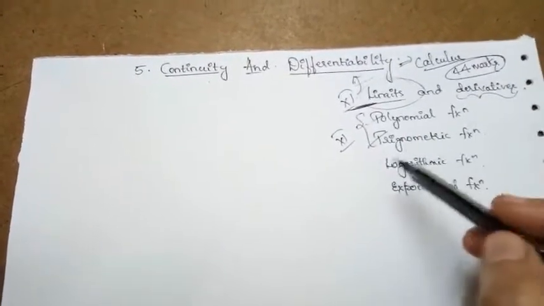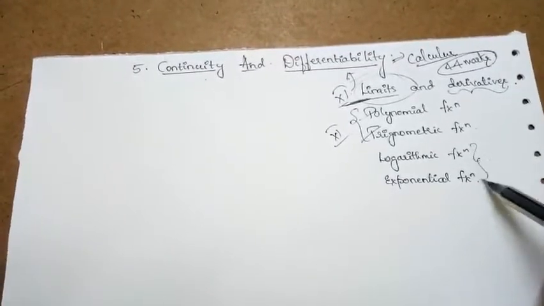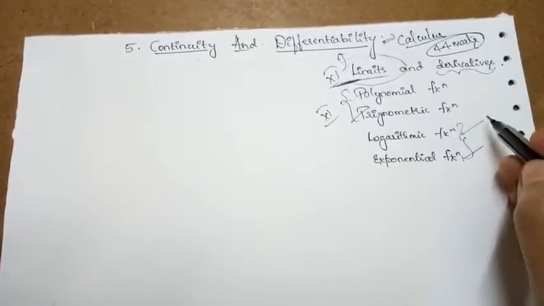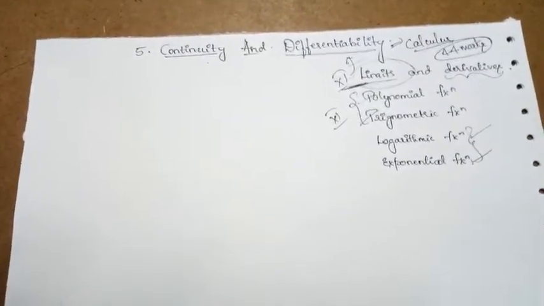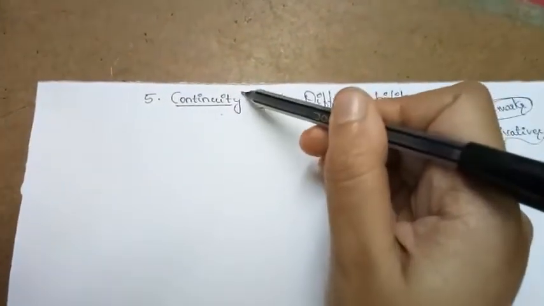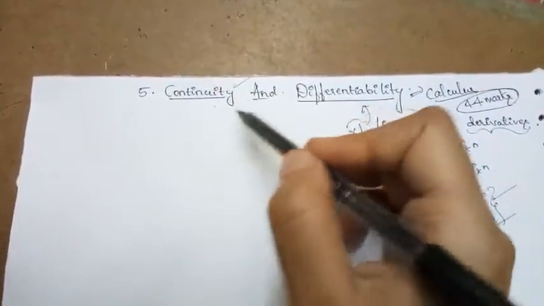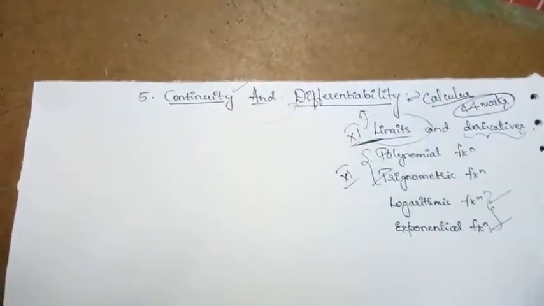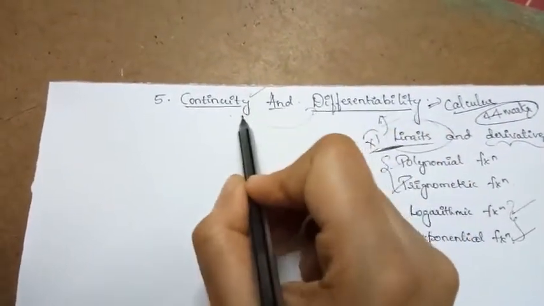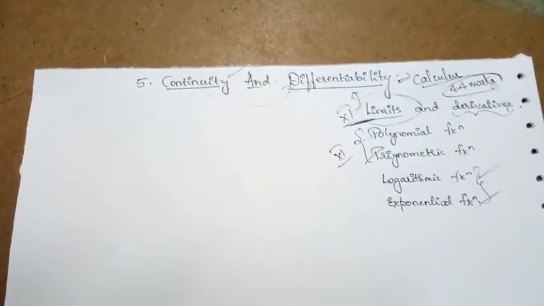So in this chapter we are going to learn two more functions, that is logarithmic functions and exponential functions. So these are the functions which we are going to learn further in this chapter. Let us first understand what is continuity. After understanding continuity, let us move to the next concept, that is differentiability, and later the relation between continuity and differentiability will be understood in this chapter.